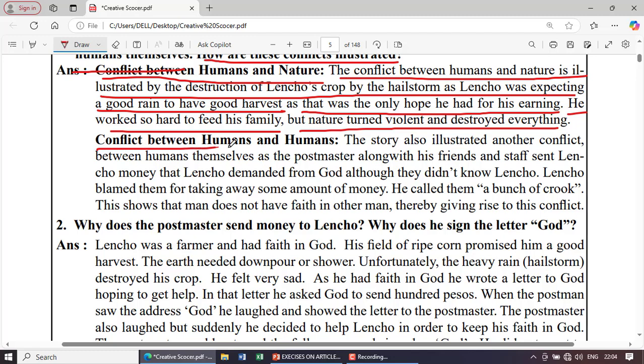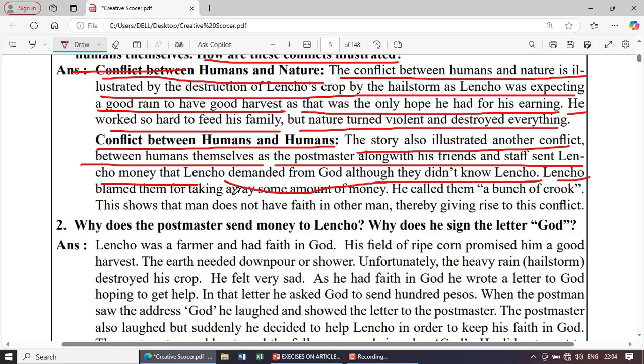Next, conflict between human and humans. The story also illustrates another conflict between humans themselves. The postmaster, along with his friends and staff, sent Lencho the money that Lencho demanded from God, although they didn't know Lencho. Lencho blamed them for taking away some amount of money. He called them a bunch of crooks. This shows that man does not have faith in other man, therefore giving rise to this conflict.